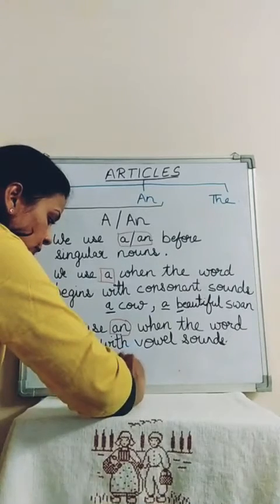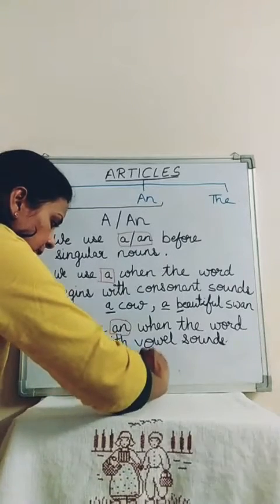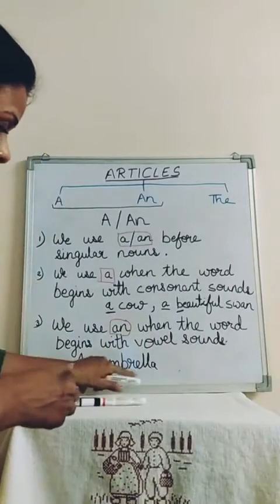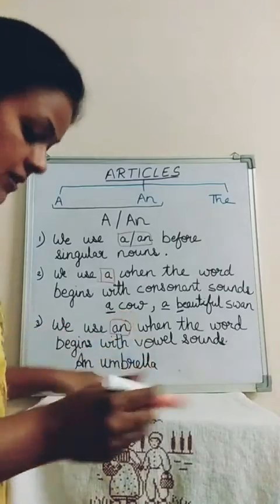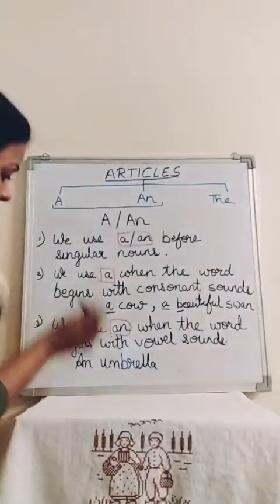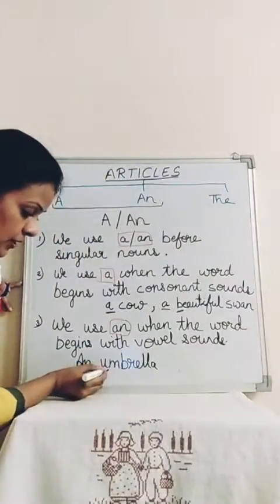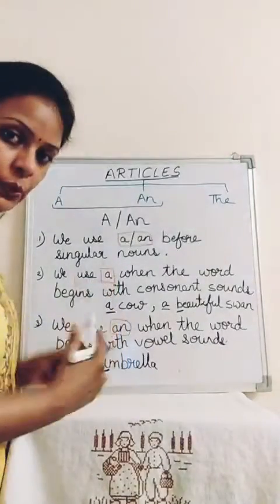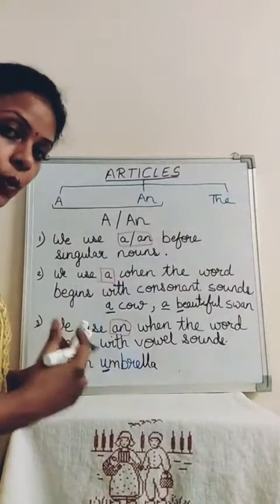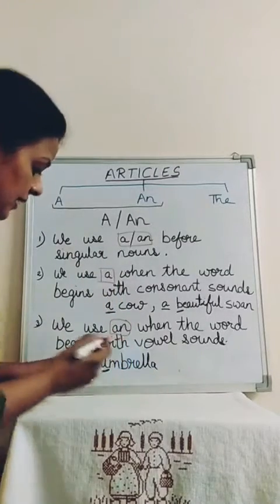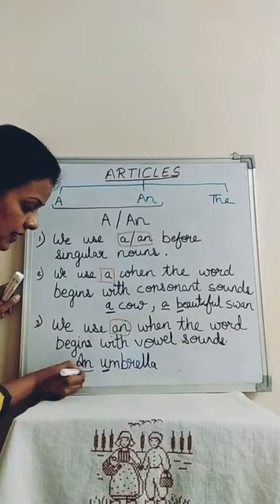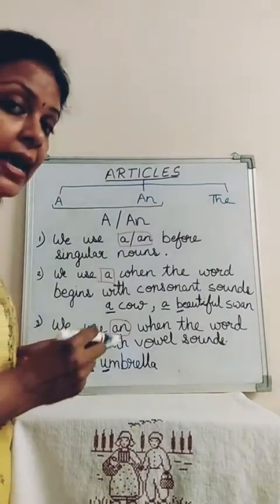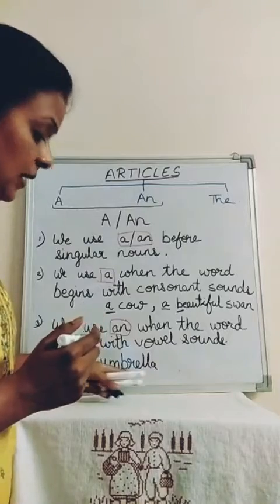Because the word umbrella begins with U, and U is a vowel. And we know if it begins with a vowel, then we place an. An umbrella. Right children?